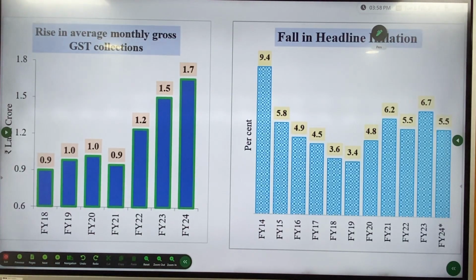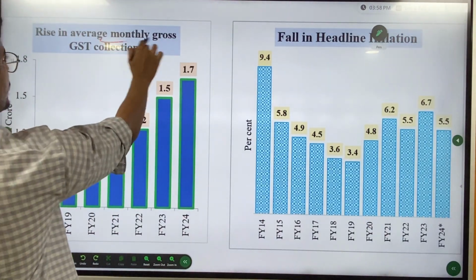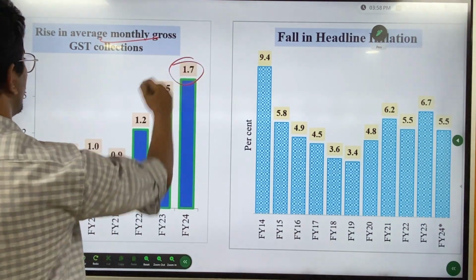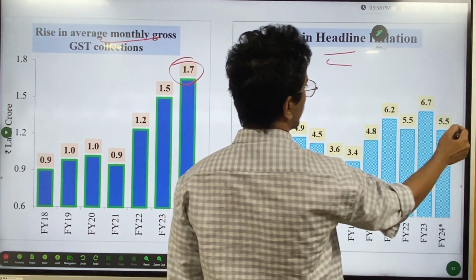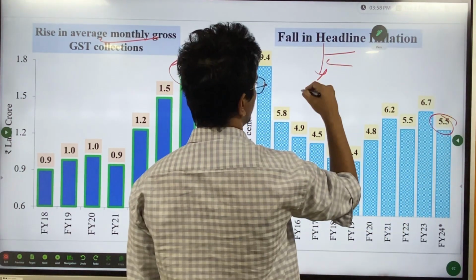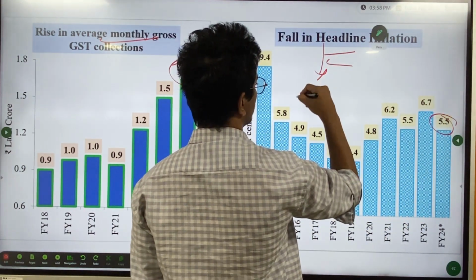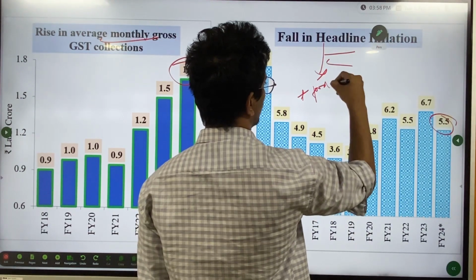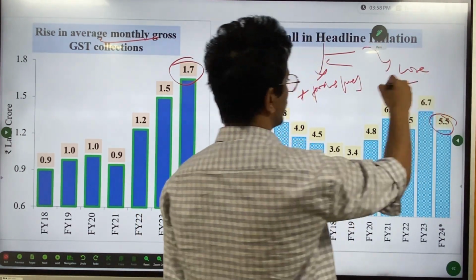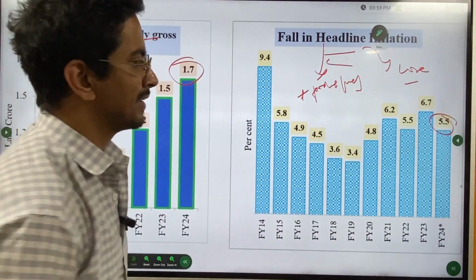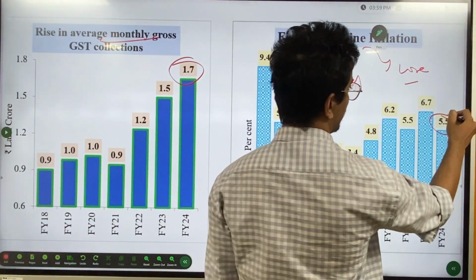Next, there's a rise in average monthly gross GST collection, 1.7 lakh crores monthly. Fall in headline inflation. What is headline inflation? This includes all the inflation plus food and fuel. It is different from core inflation because core does not include food and fuel. So it is getting under control now.